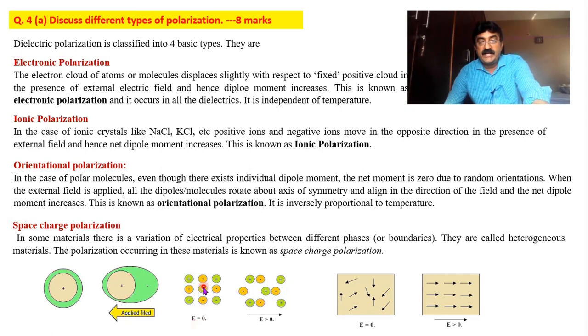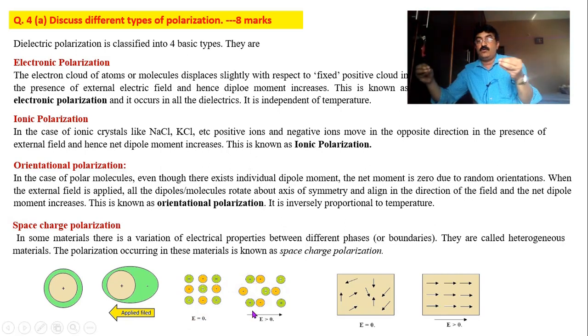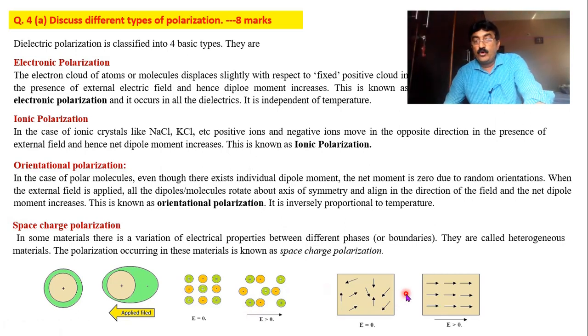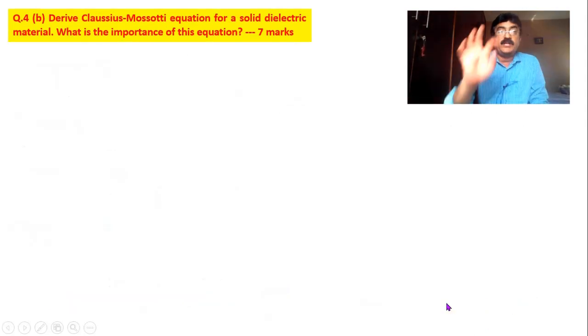But if you apply the electric field, there arises dipole formation. Some of them go near, some of them go like this, dipoles are created. This is ionic, and see, orientation is clearly visible. Our dipoles are randomly oriented, but when you apply the electric field, they start orienting in the same direction. So this much you have to write about the different types of polarizations.